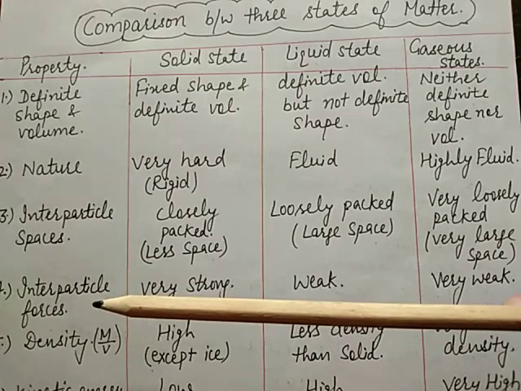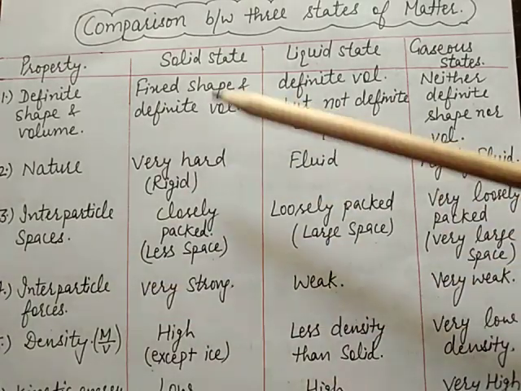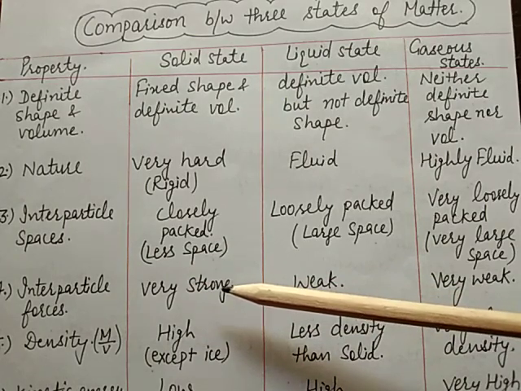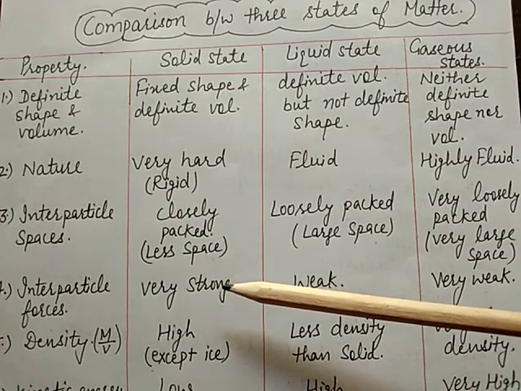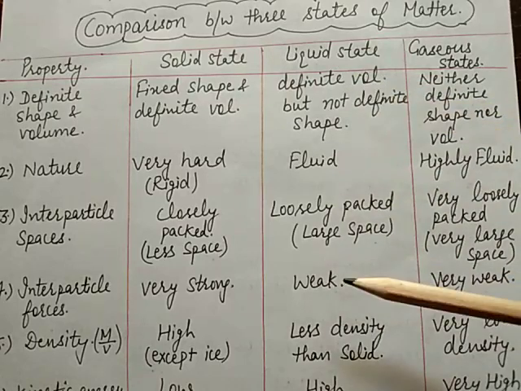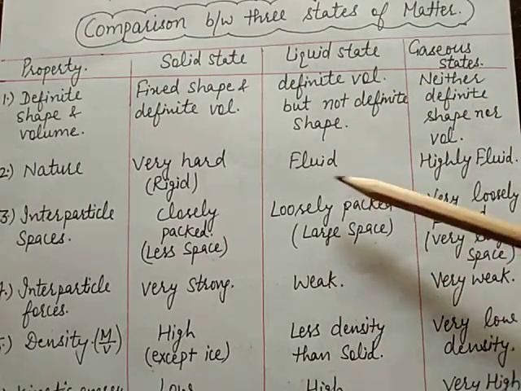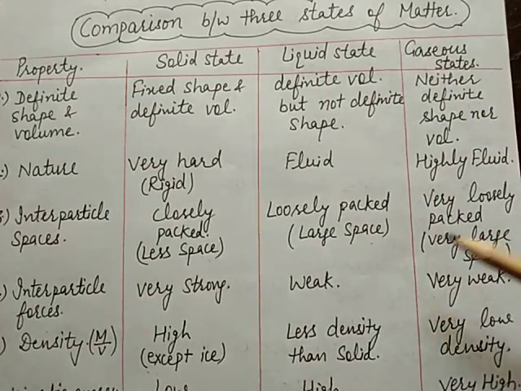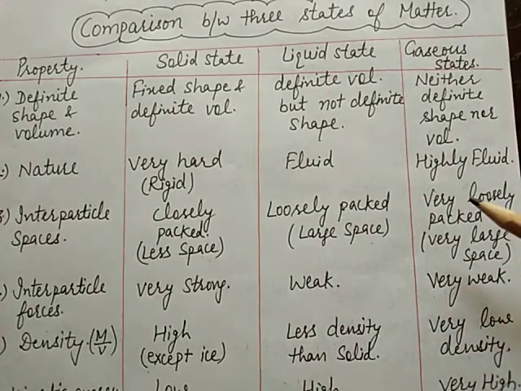Next is interparticle force. In case of solid, it is very strong because particles are closely packed. In case of liquid, it is weak because particles are loosely packed. In case of gases, it is very weak because more space is available between the gaseous particles.